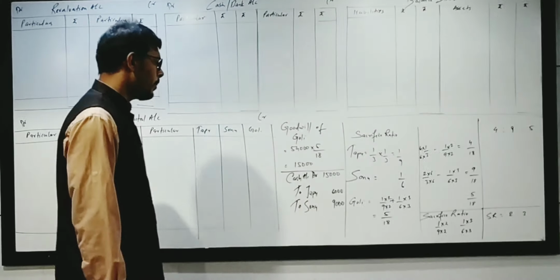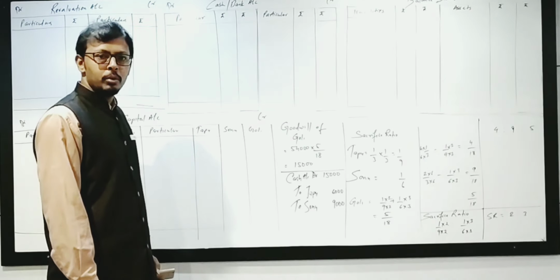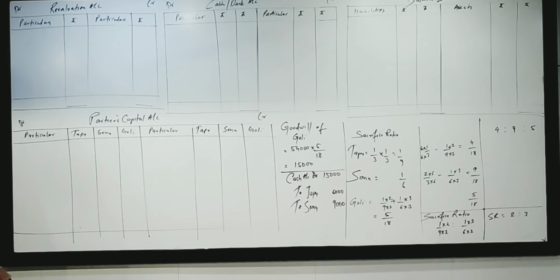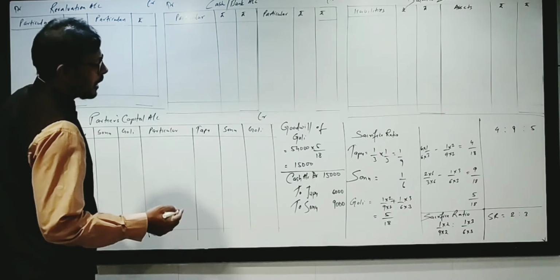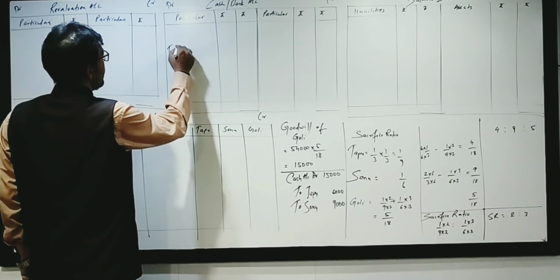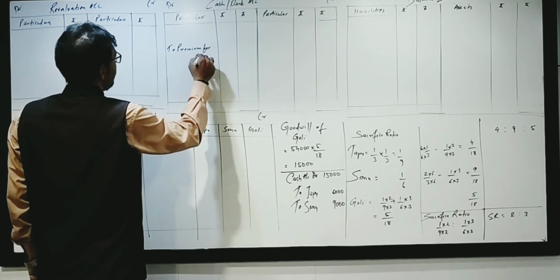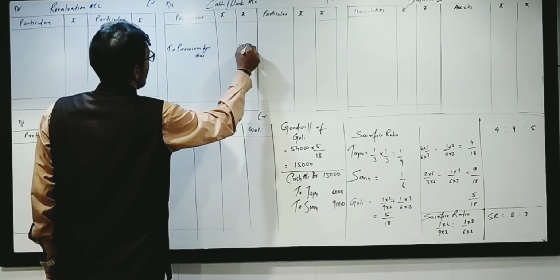So the entry will be cash account debit to Tappu's capital and Sonu's capital. So where will we record this entry? On the cash account debit side, we will write premium for goodwill, amount 15,000.